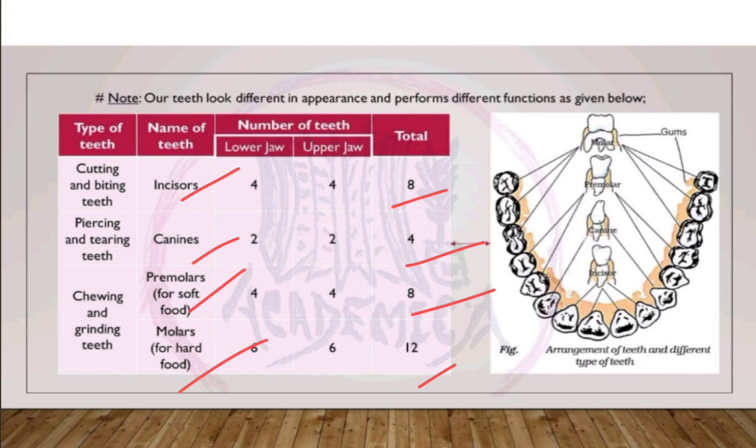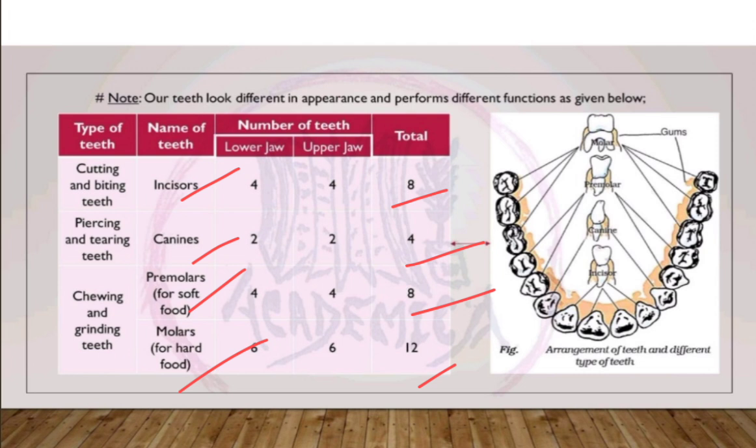And for chewing and grinding, we have premolars and molars. Premolars are for soft foods and molars for hard food. There are 8 premolars, 4 on each side, and 12 molars, 6 on each side. And we can easily count them by using our fingers on the teeth in our mouth.